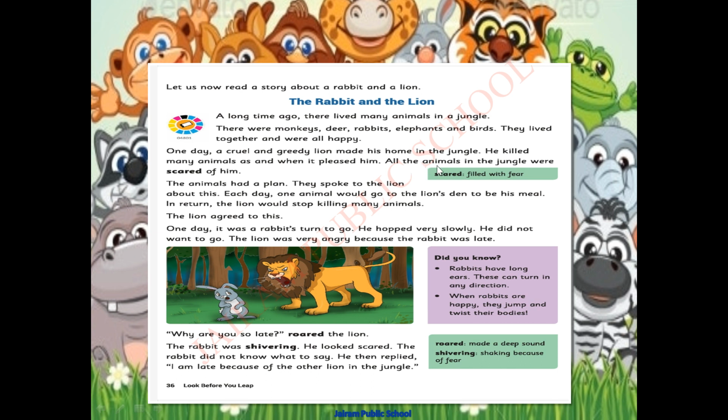Okay. All the animals in the jungle were scared of him. What happened? All the animals in the jungle were scared. Scared means what? Let's see the meaning. Scared means filled with fear.